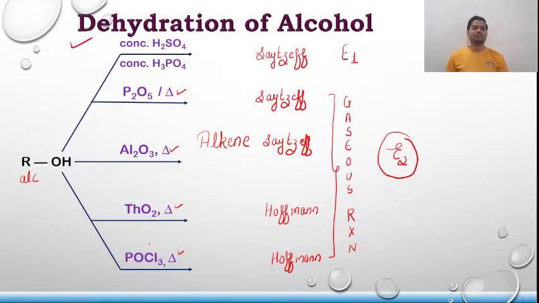dehydration of alcohol. You take any alcohol, just remember that Saytzeff alkene is the one which has more number of alpha hydrogens, and Hofmann alkene is the one which has less number of alpha hydrogens. Saytzeff alkenes are more stable, whereas Hofmann alkenes have less stability as compared to Saytzeff alkene. The best example I can give you is but-1-ene and but-2-ene. But-1-ene is considered a Hofmann alkene and but-2-ene is considered a Saytzeff alkene. They both are stable, but but-2-ene has more stability than but-1-ene.